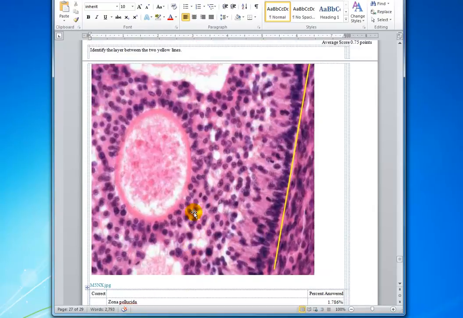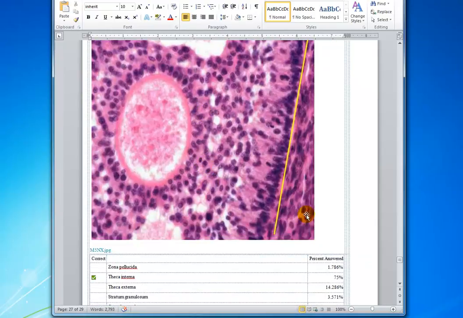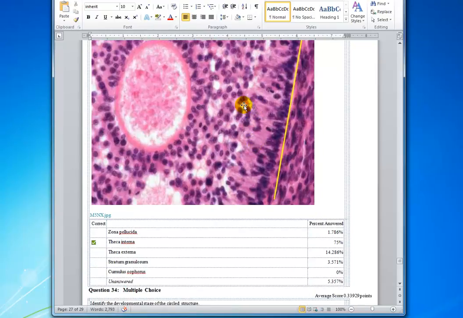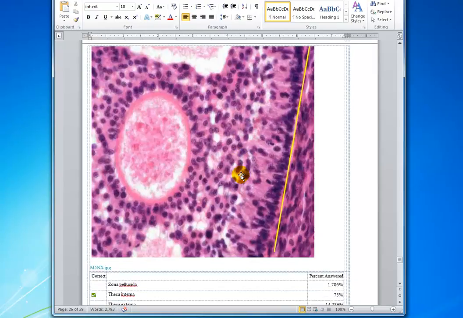Let's see, 75% of the class got theca interna. Remember the theca interna, the question said identify the layer between the 2 yellow lines. Well, with this picture, when it was captured, the other yellow line was out here. And so that would be theca interna. And you see here are the follicular cells in the stratum granulosum within a secondary or tertiary follicle in the ovary.